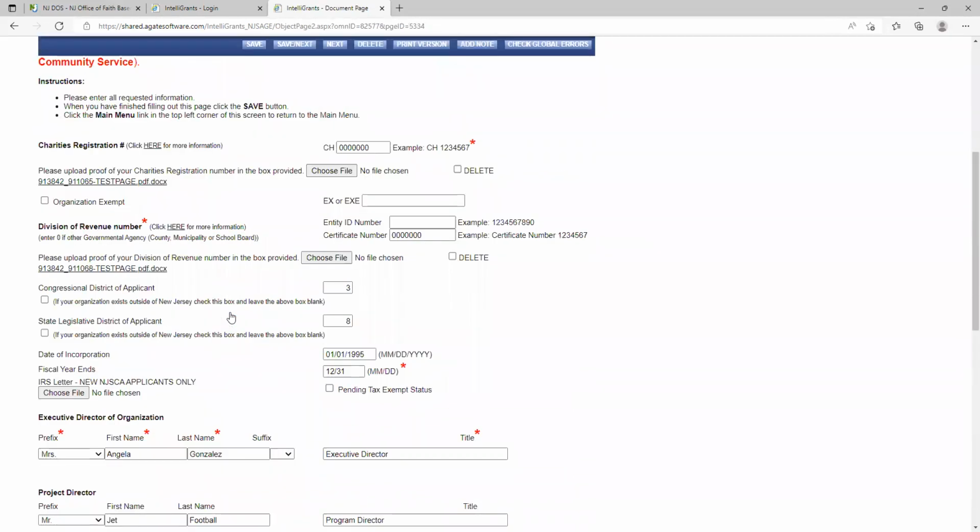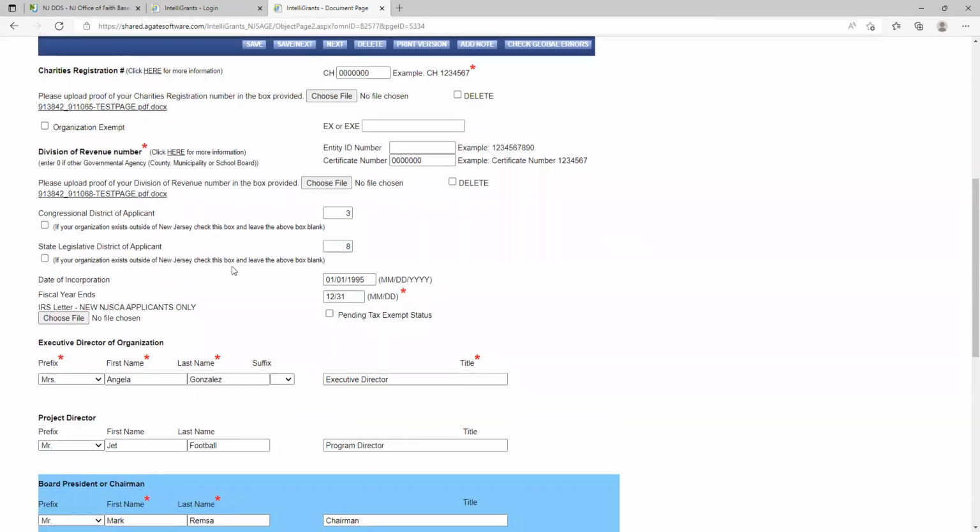And then the webinar that you're going to watch is going to show you how to get your charity registration number. If you don't have one, and if your agency-wide budget is under $10,000, you don't have to register for charities, and you can insert zeros here, right? And then it's going to ask you to upload a document that says, as per charities, our agency budget is under $10,000, and we are not required to apply for a charity registration number. That's what you have to say, okay? But this is recorded, so you'll be able to hear that.